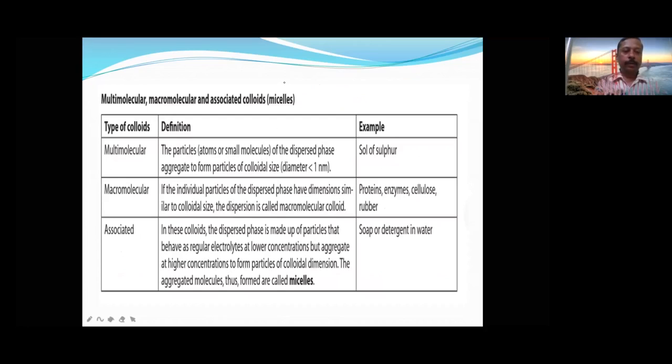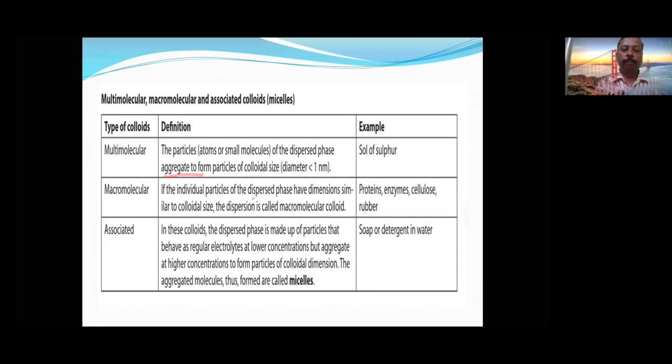Then this classification is based upon multimolecular, macromolecular and associated. This is how the dispersed phase particles are made. If the dispersed phase particles are combined from small molecules together, aggregate means combined together, then they are called multimolecular.